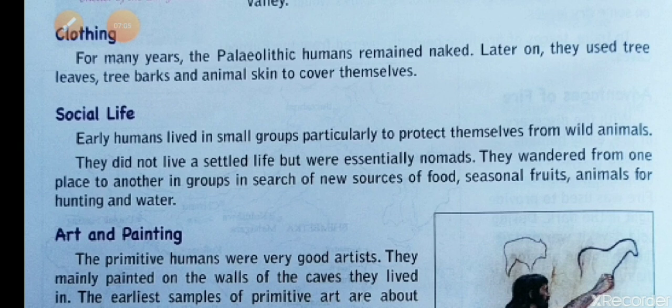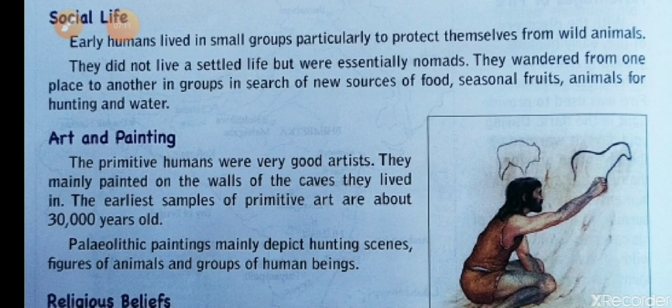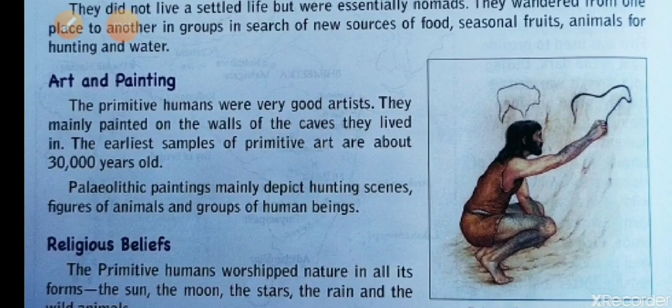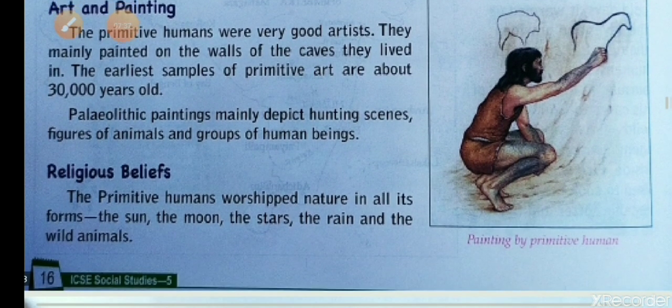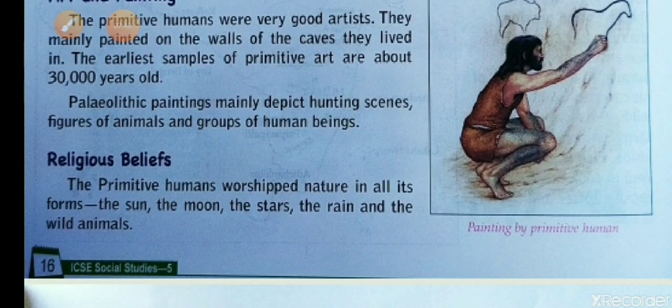Now we will learn about art and painting. The primitive humans were very good artists. They mainly painted on the walls of the caves they lived in. Paleolithic paintings mainly depict hunting scenes, figures of animals and groups of human beings. Now we will learn about their gods. Primitive human beings worshipped natural forces: the sun, the moon, the stars, the rain and wild animals.